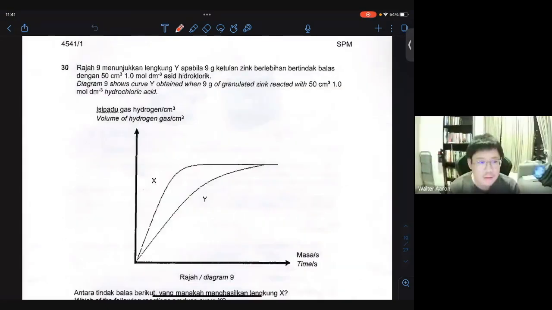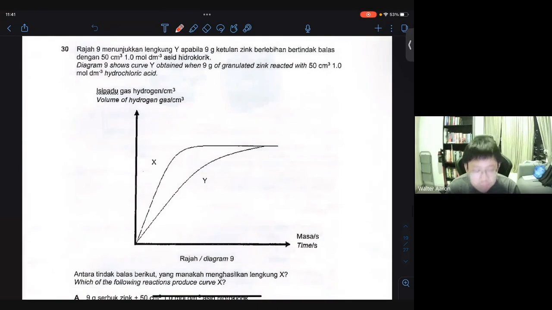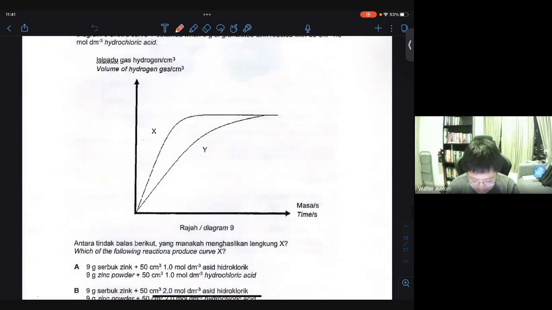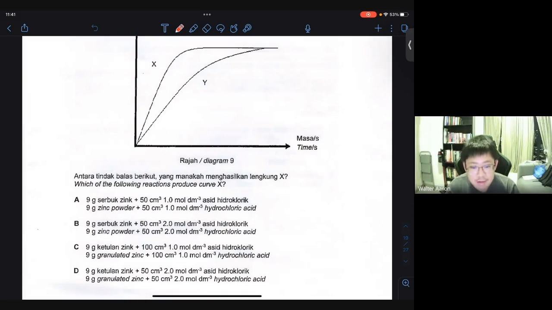Okay, for question number 30, Diagram 9 shows the curve Y obtained when 9 grams of granulated zinc reacted with 50 cm cube of 1 mole per decimeter cube of hydrochloric acid. This is a graph to show you the volume of gas collected over time, a graph of volume of hydrogen gas against time, and they draw two separate curves, X and Y. Which of the following reactions produces curve X?